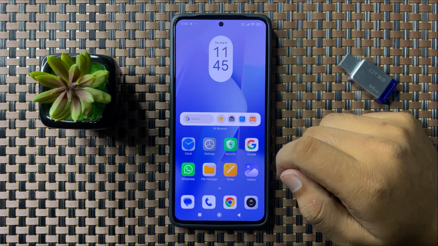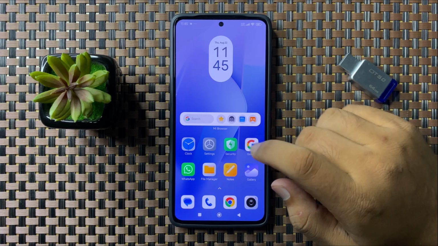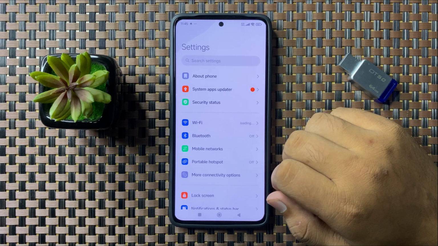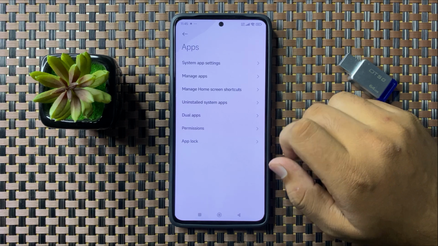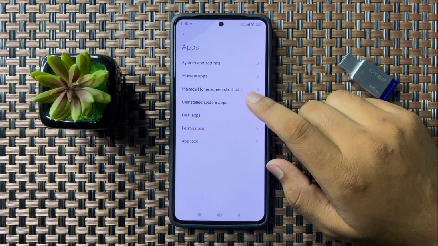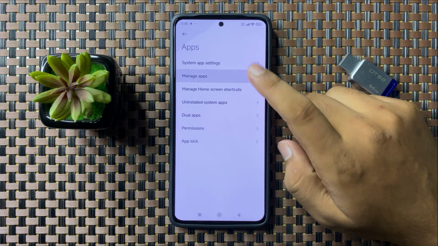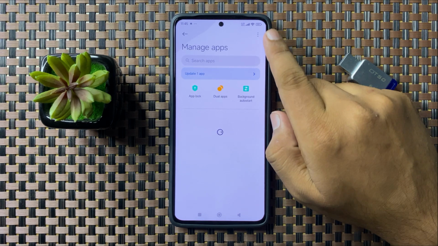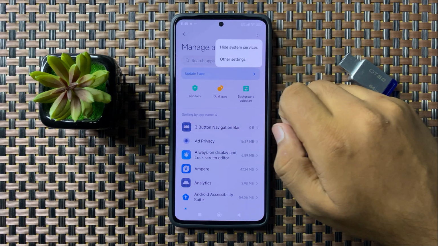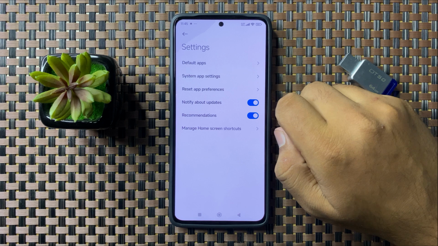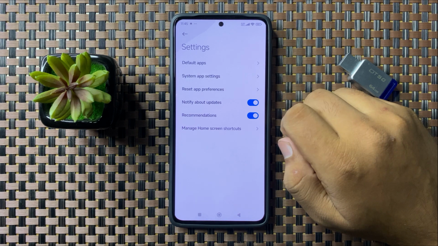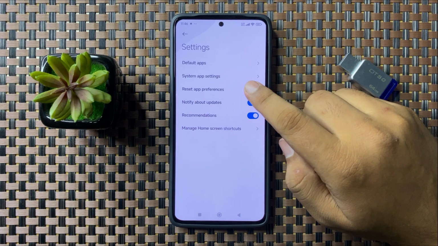But if you're still facing the issue, then open settings, scroll down and tap on apps, and then tap on manage apps. Now tap on this three dot more option, and here tap on other settings, and then in other settings tap on reset app preferences.